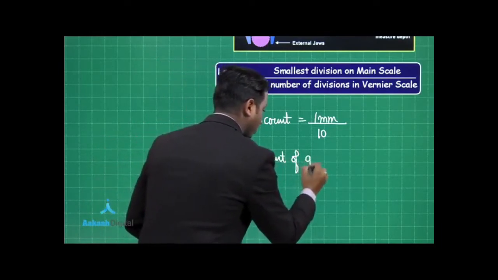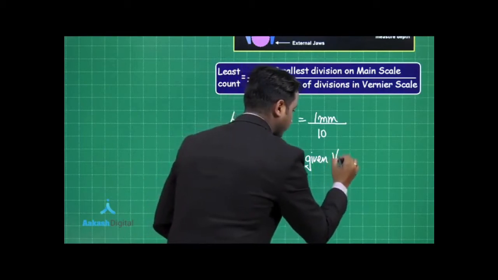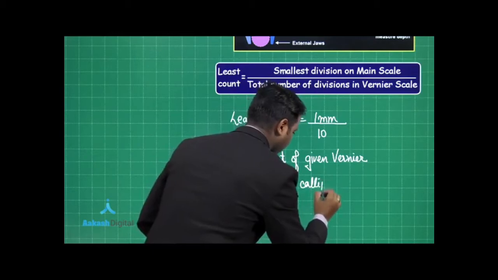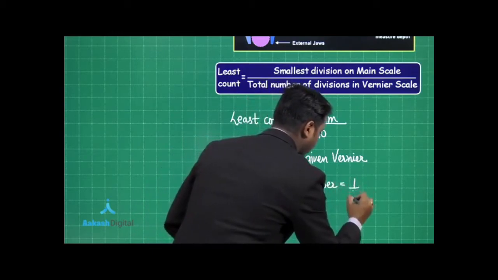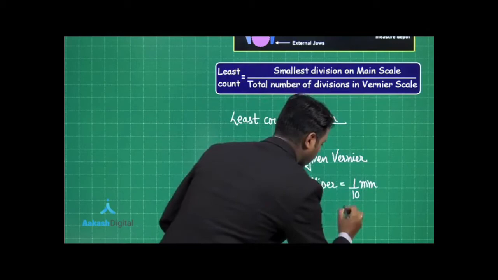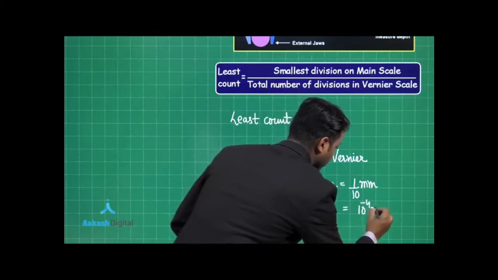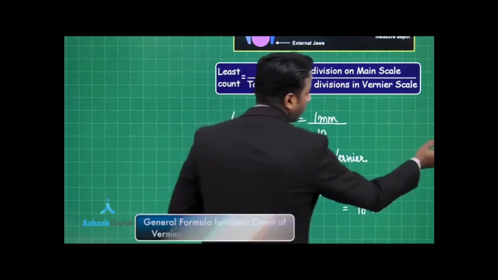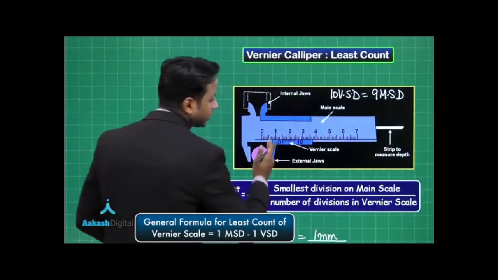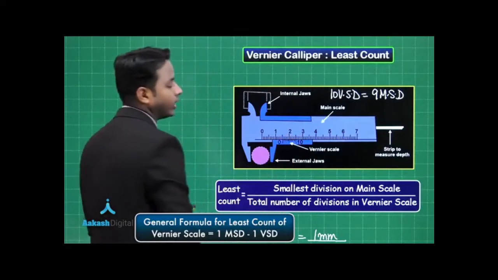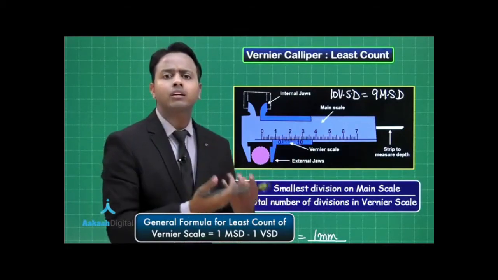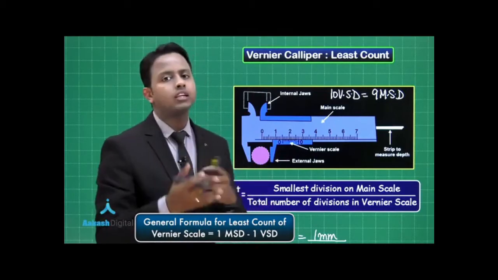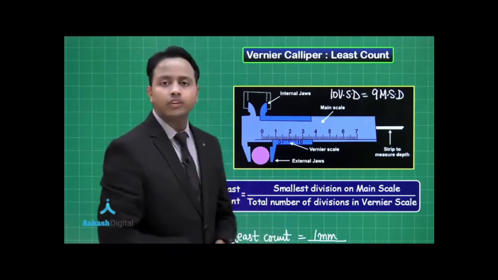of the given vernier caliper is equal to 1/10 of a millimeter, or we can say 10 to the power minus 4 meter. I hope this is very clear to you. Now, depending upon the situation, you can vary the number of divisions which are coinciding over here, and then you can have a better least count. But here, for simplification and for your understanding, I have taken a sample. I hope this discussion is very clear to you.